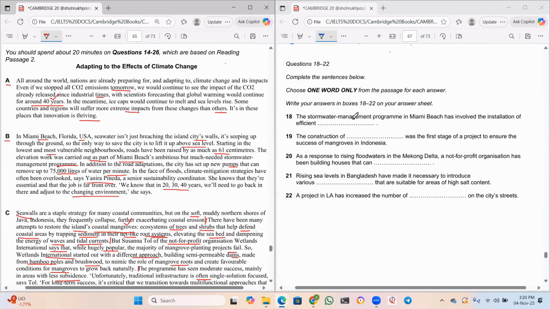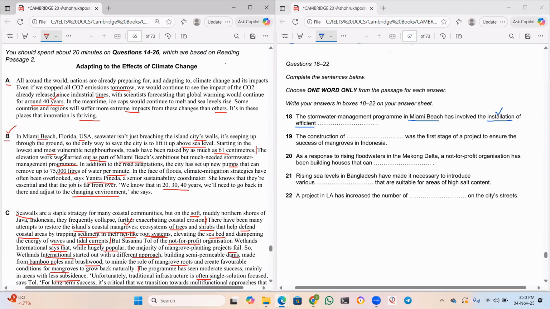The stormwater management program in Miami Beach has involved the installation of efficient dash. Right. He's talking about Miami Beach. Now we have read about that in the B paragraph. So let's go here directly. Now he's talking about installation of something. This is the keyword, sir. Installation of efficient what? Right. Where is this? Now let us read from here, okay?